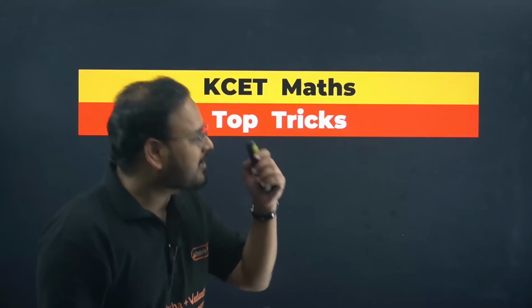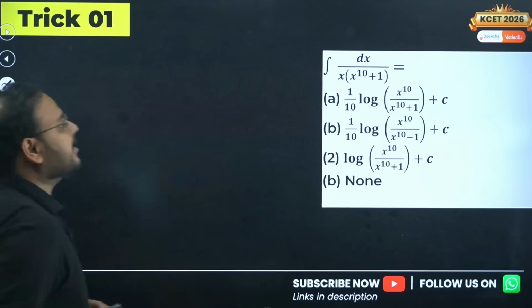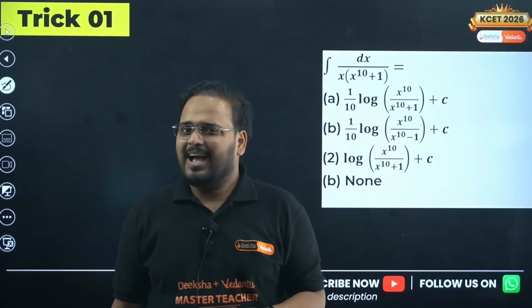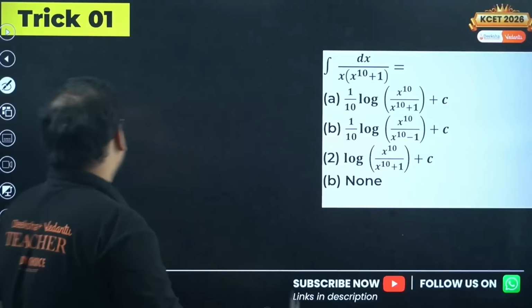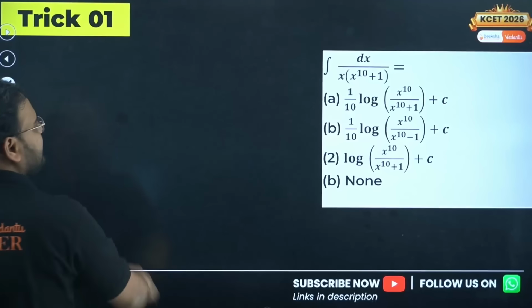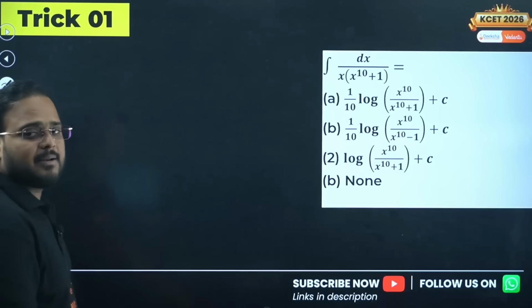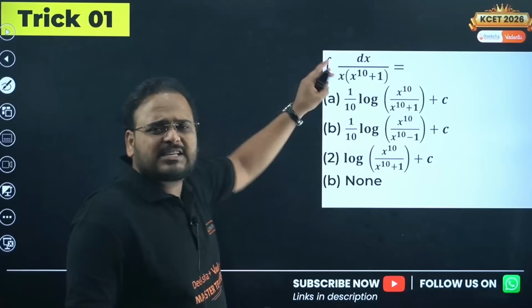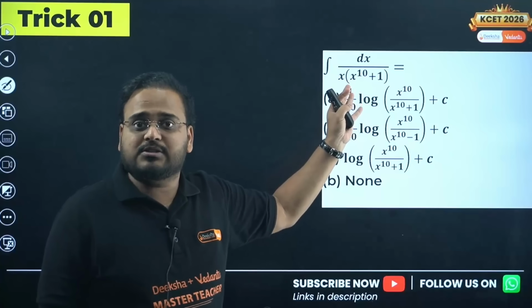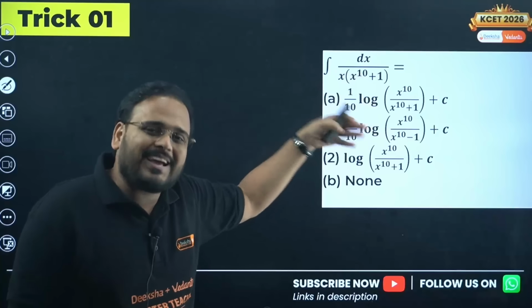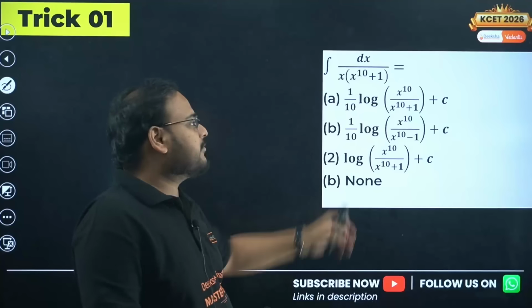Ready for trick number one? Yes sir, ready for trick number one. Have you seen this kind of question in CET? Yes sir, we have seen this kind of question a lot in CET, where you have partial fraction form dx upon x times of x power 10 plus 1. Sir, actually we have seen x plus 1 and x plus 2, that kind of question, sir. Why didn't you take like that? Don't worry, I have those questions also, but this is also one of the tricks that I wanted to share with all of you.